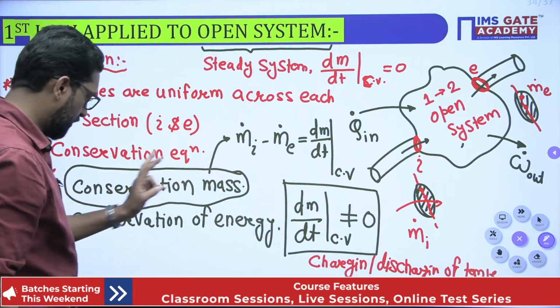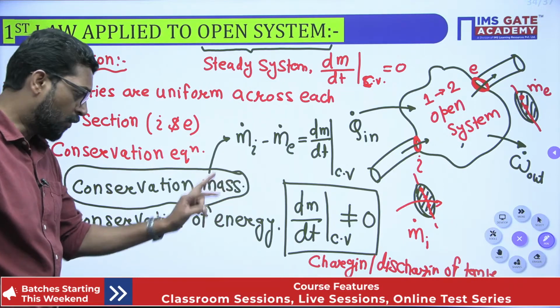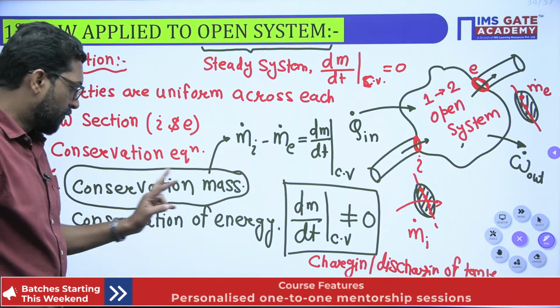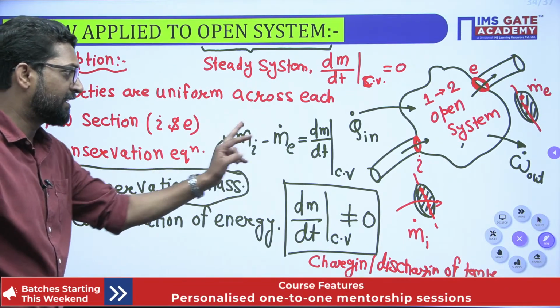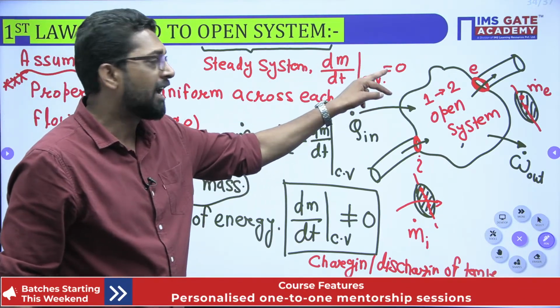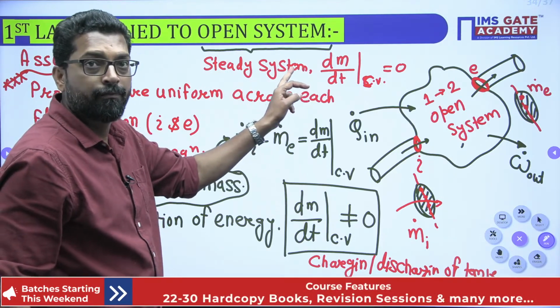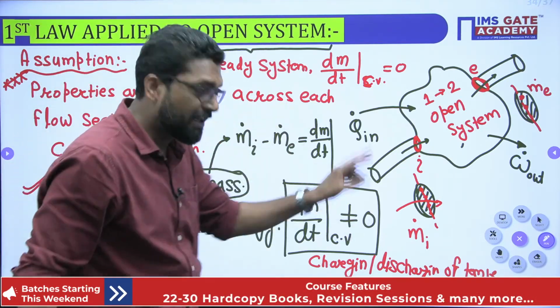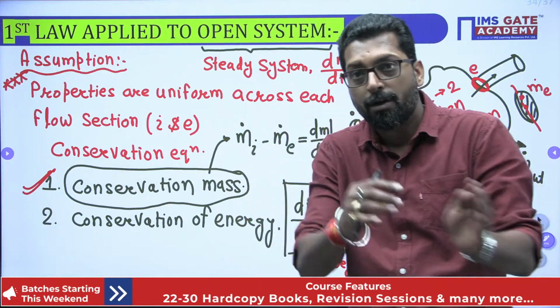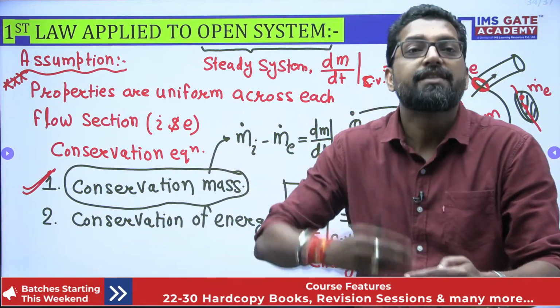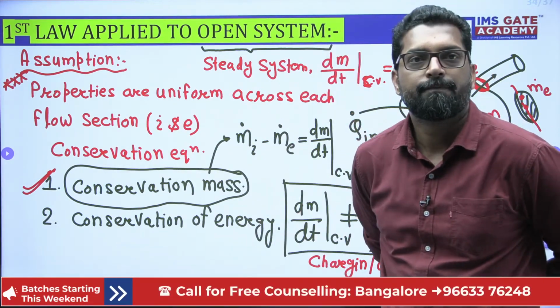One is where we are not considering mass conservation, only energy conservation. Second, we consider the mass conservation, but there is no accumulation of mass within the system, that is called a steady system. Third, there must be accumulation of mass during the flow in or out, that is an unsteady system.